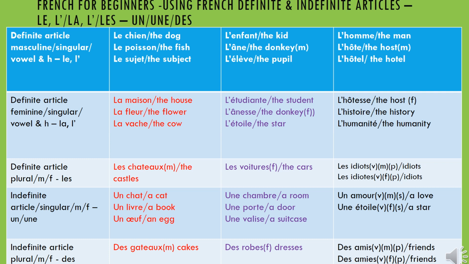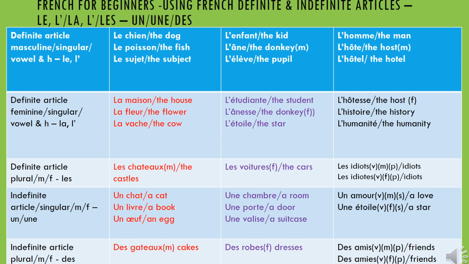So let's get to the third example, still with the L apostrophe. We have l'élève. You see even there élève has two accents, the acute and the grave accent. Repeat after me, l'élève. L'élève means the pupil. If you're a pupil, you say, je suis un élève. I am a pupil.